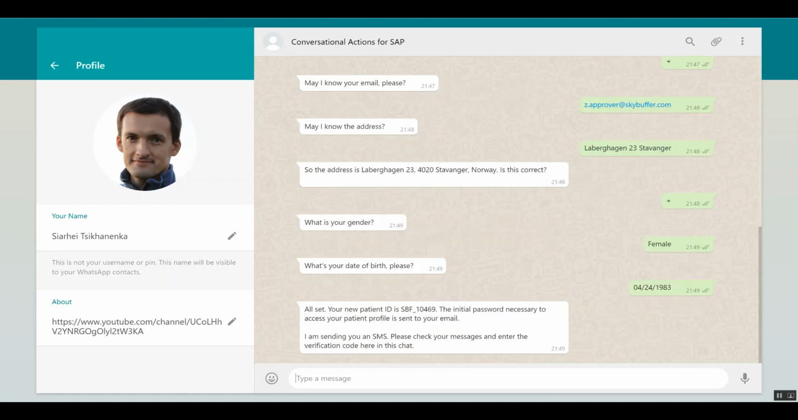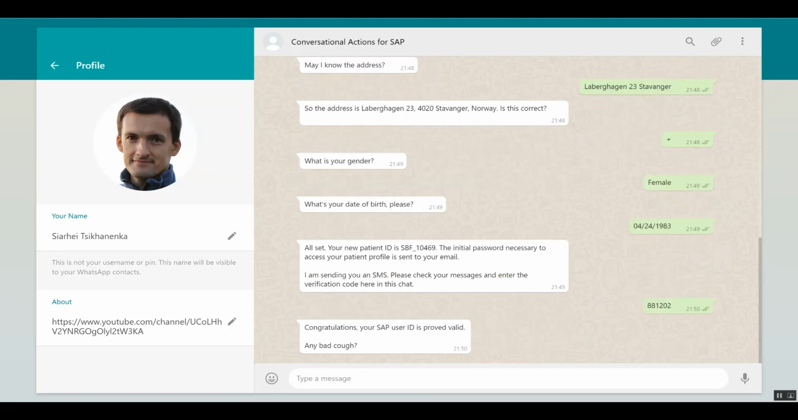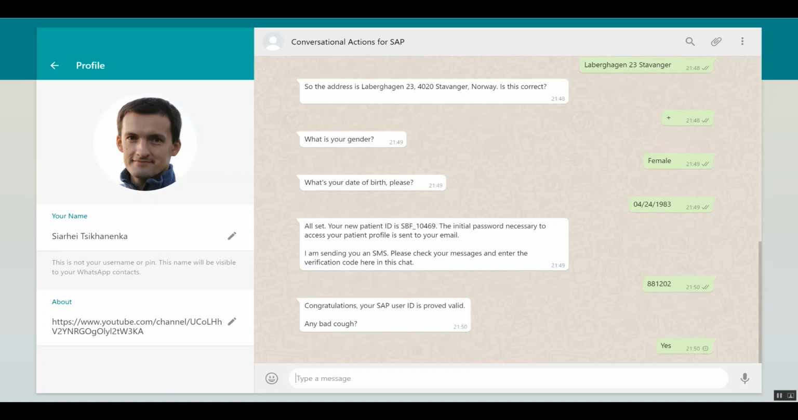So you can see the user ID is registered and sent to the email we mentioned. Again, it's an optional step, only if we'd like to provide a kind of access to the system as well. And we also send an SMS to validate the phone number. So it's the authentication step. That's what I'm doing: I check the mobile phone number I provided and enter the code that just arrived. Then, whether we have a cough, we can say yes.